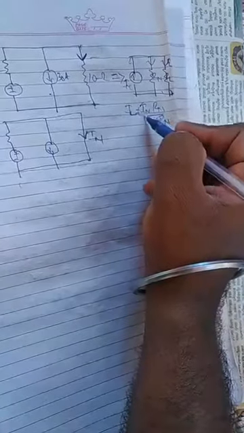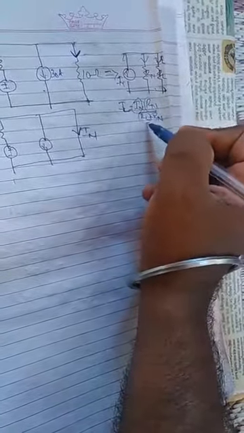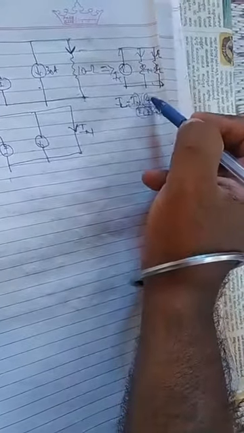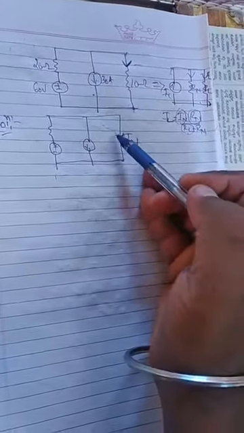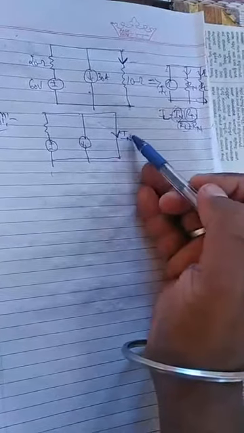So we have to calculate IN first. RL is already given in the problem, 10 ohm. So our aim is to calculate RN and IN. For that, we are doing this problem, how to calculate. Once we short circuit the load resistor, whatever current flows in that path will be IN. We have to mention it like this.